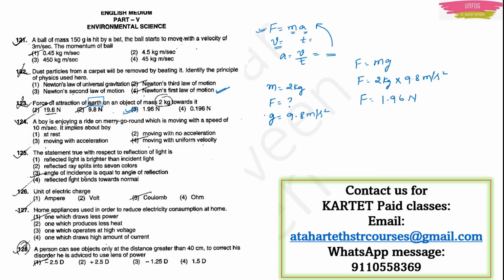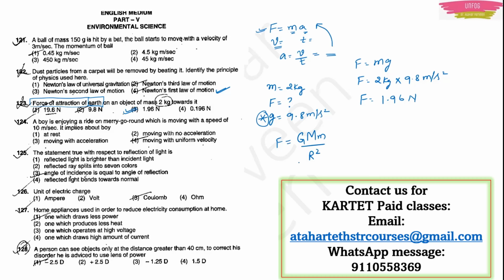In case this does not click to you, in case this acceleration due to gravity does not come to mind, then you have another procedure, because they are giving this term force of attraction of earth, right? Force of attraction of earth means you have force between the two objects, that is force is equal to G into capital M into small m upon r square.